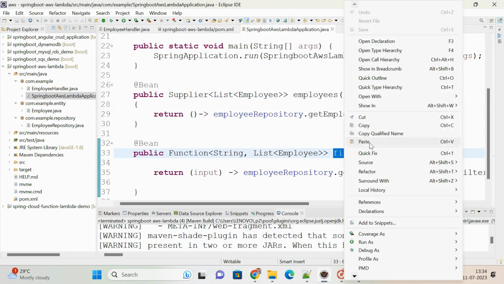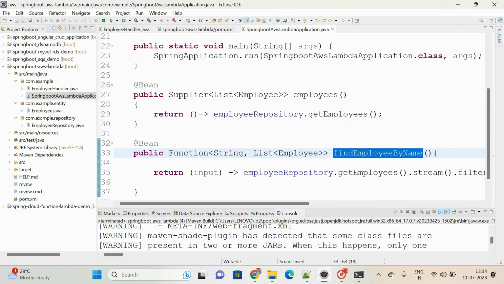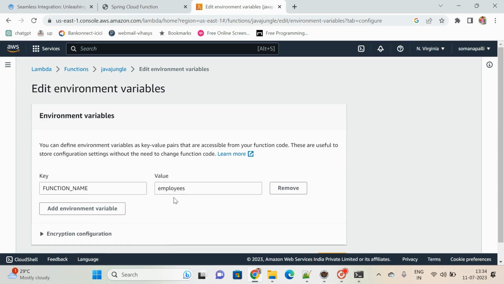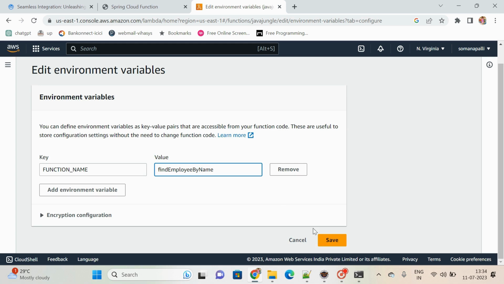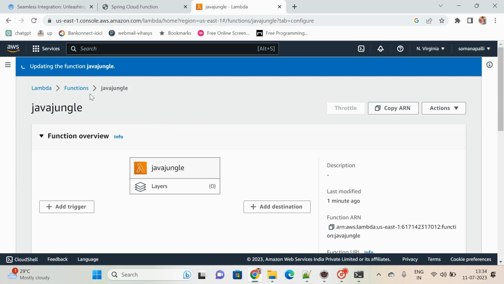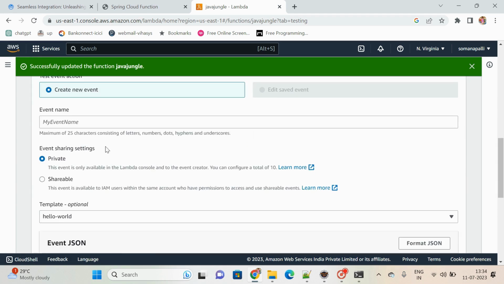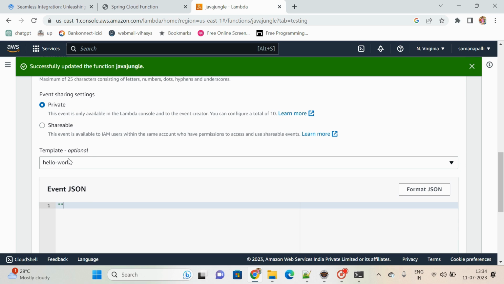So for example, now I wanted to cross check this one also. To do this, let me copy. Go to environment variables, edit, and instead of this employee, Ctrl V, I am giving find employee by name. Now save it. Go to the test. Right now my method name is find employee by name. Go to the test, and here I give find employee by name, and keep this optional. And definitely we have to pass the input itself.